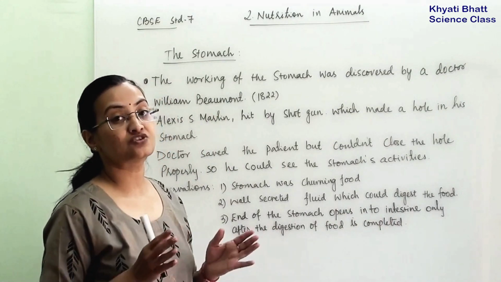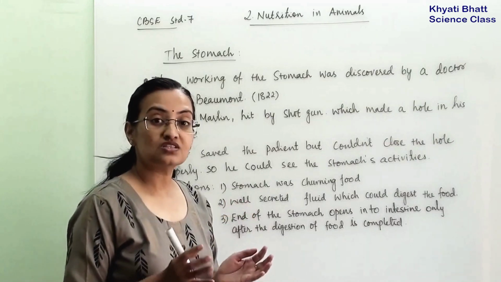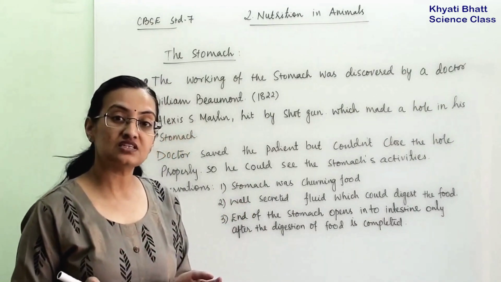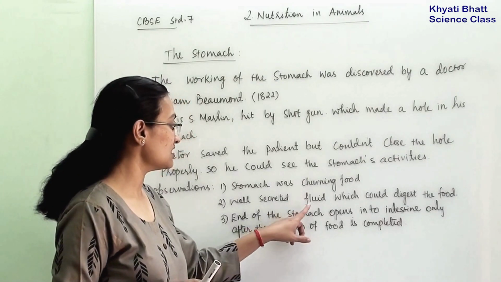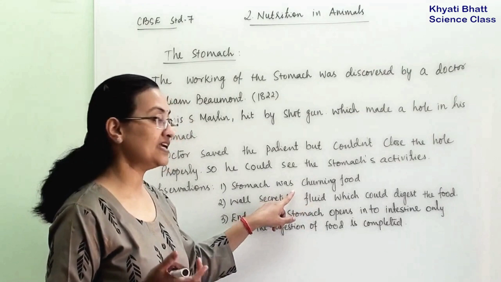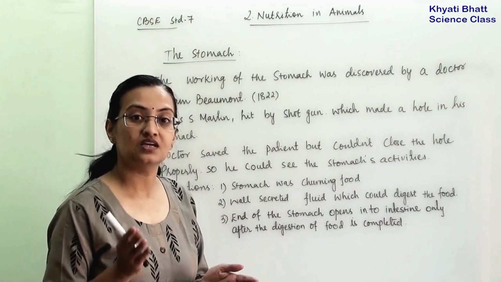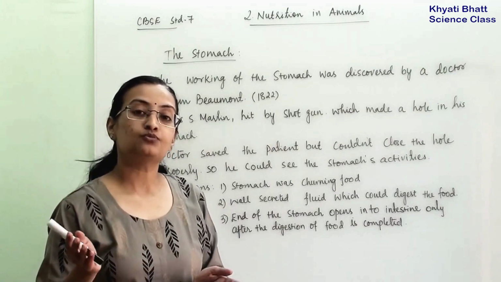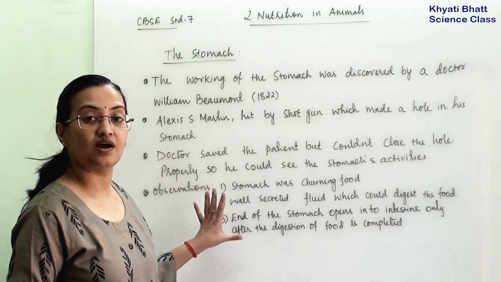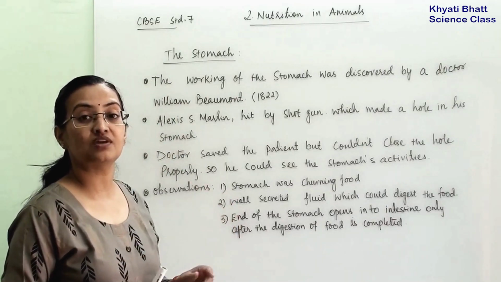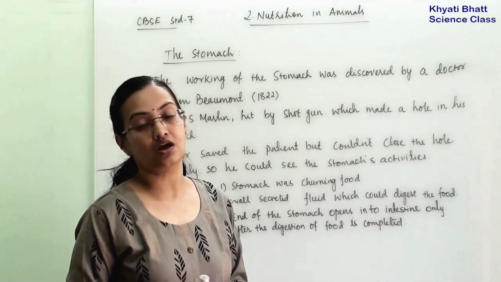Till the time the stomach is closed, it has not opened into the intestine. First it is digesting the food properly, by secreting fluid and churning the food, and after the digestion process is complete, the stomach opens up to the small intestine. So these were the observations made by the doctor, and this was the first time, in 1822, that we got to know how the stomach digests our food.